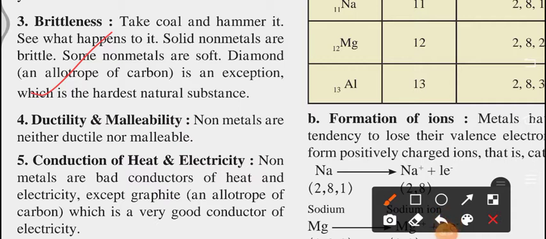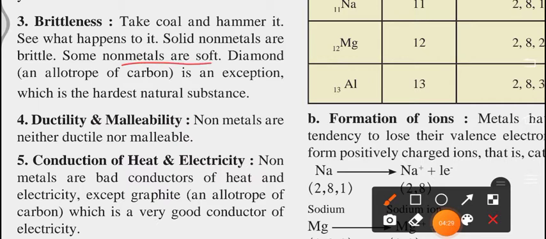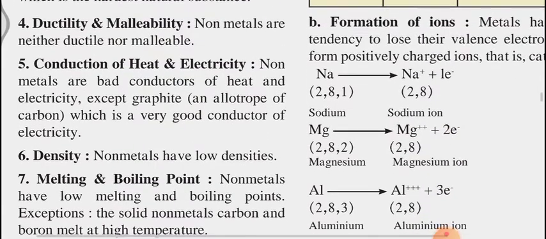Okay. Now next is brittleness. Take coal and hammer it. See what happens to it. Solid non-metals are brittle. Some non-metals are soft. Diamond, which is an allotrope of carbon, is an exception, which is the hardest natural substance. Diamond is very hard. This is the hardest substance.